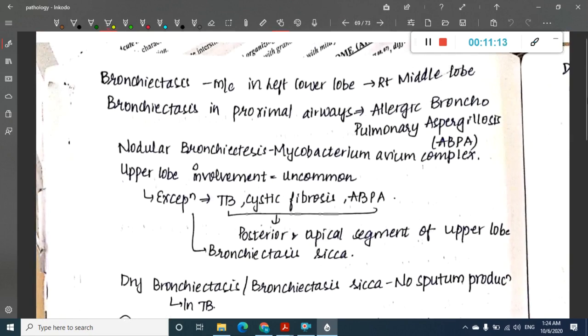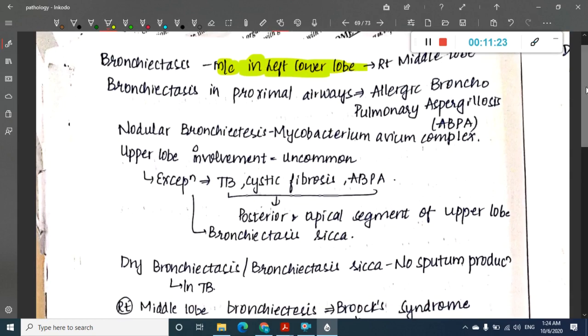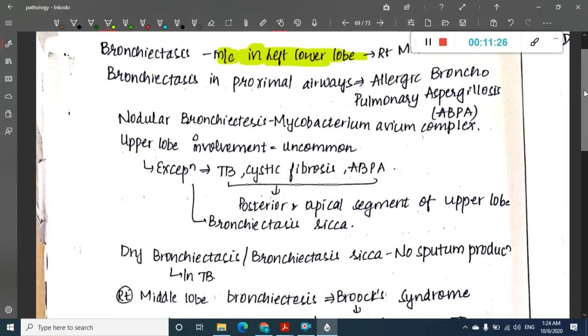Next, bronchiectasis is most common in the left lower lobe when compared to the right middle lobe. It is also prominent in certain airways. It is most common in proximal airways in allergic bronchopulmonary aspergillosis. Nodular bronchiectasis occurs in Mycobacterium avium complex.